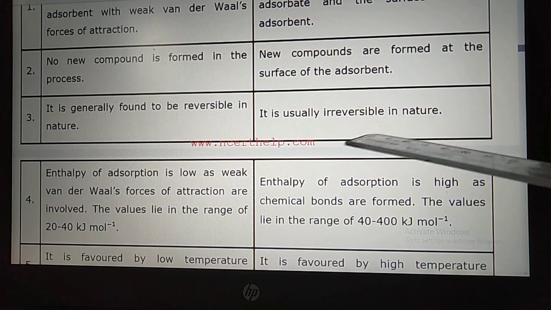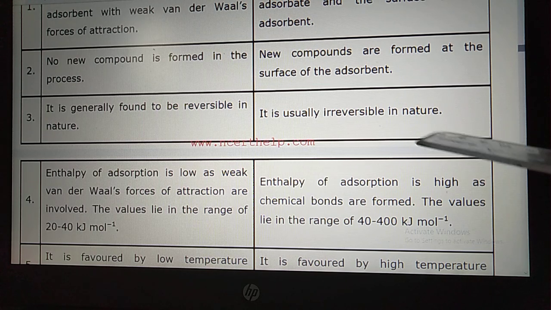And chemisorption is usually irreversible in nature, which means it is a one way process. Why is it a one way process, student? The reason is that a new product is forming. Like milk is converting into curd, and curd again cannot convert into milk, so it is an irreversible process, a one way process.